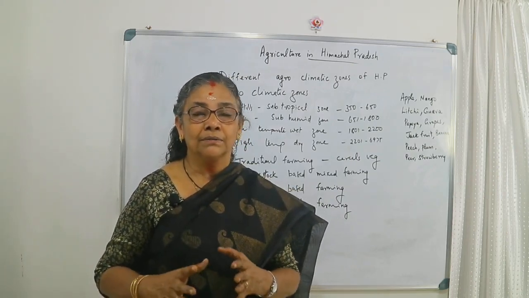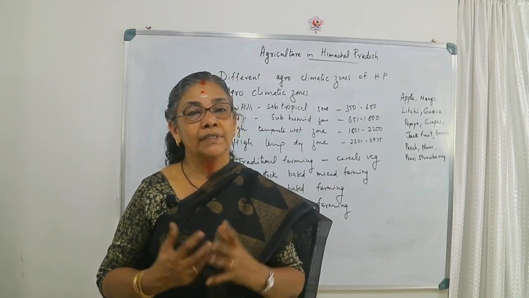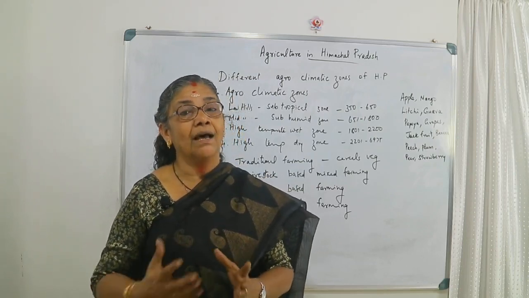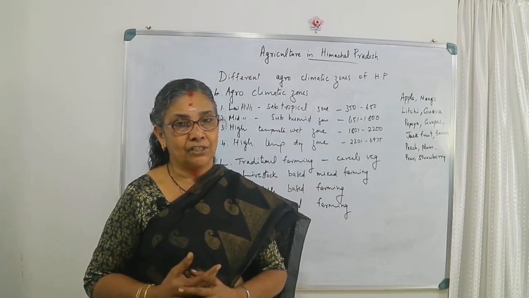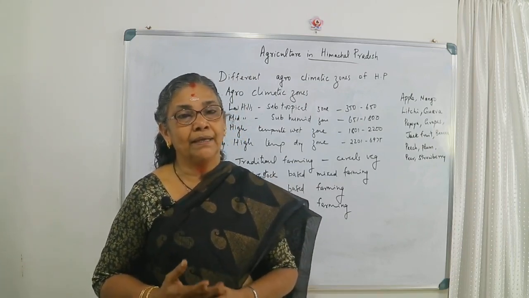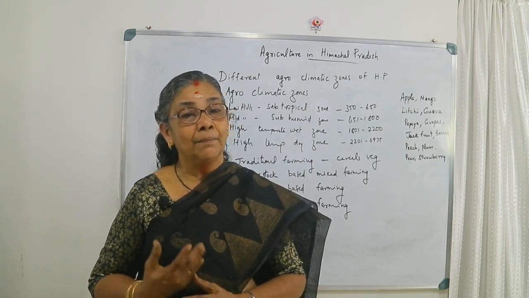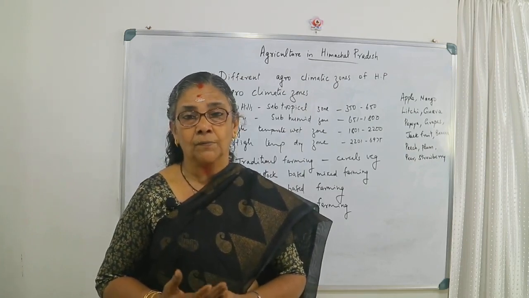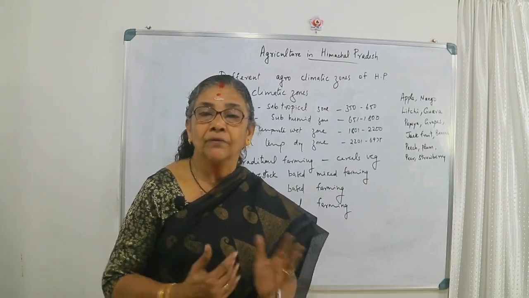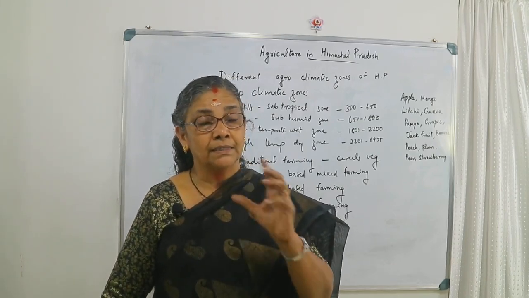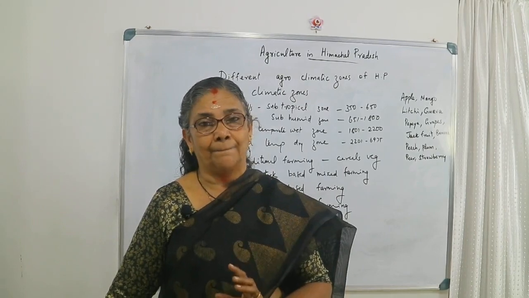So how the crops can be grown, how fruits can be grown. You have studied the different types of cultivation, that is subsistence farming, intensive cultivation, mixed farming, etc. Kharif crops, rabi crops, etc. It is focusing on a particular type of system, a particular type of cultivation.